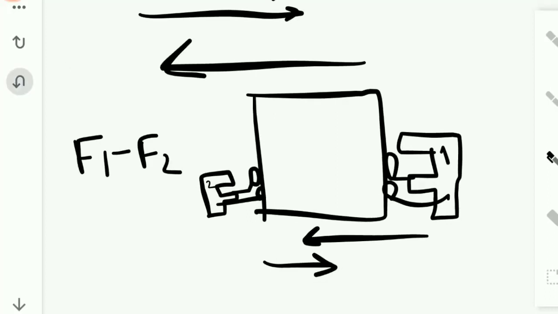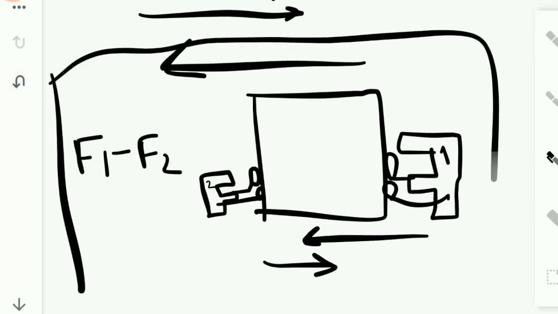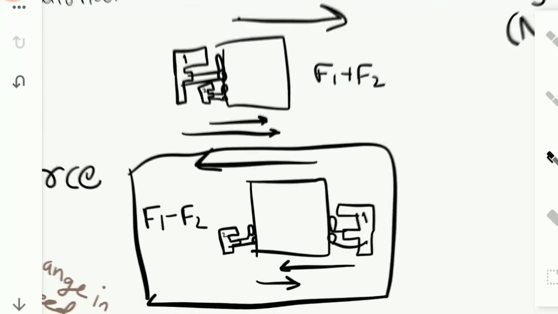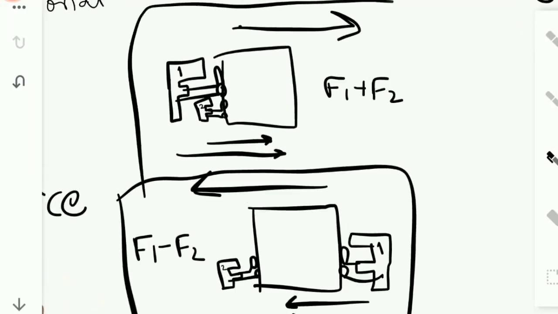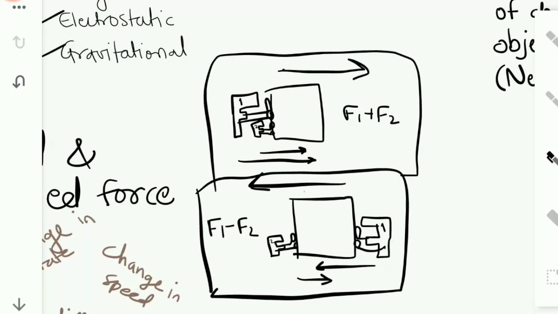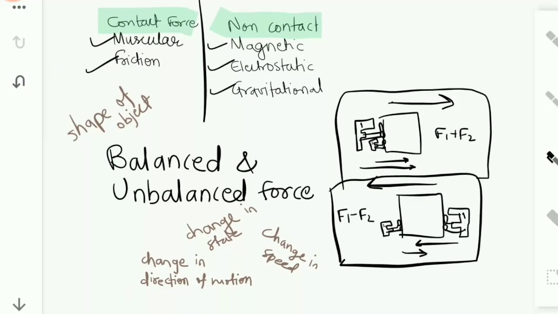So this is how unbalanced force acts. If there are multiple forces acting on the body, the direction in which the body moves will be the direction of the greatest of the forces.